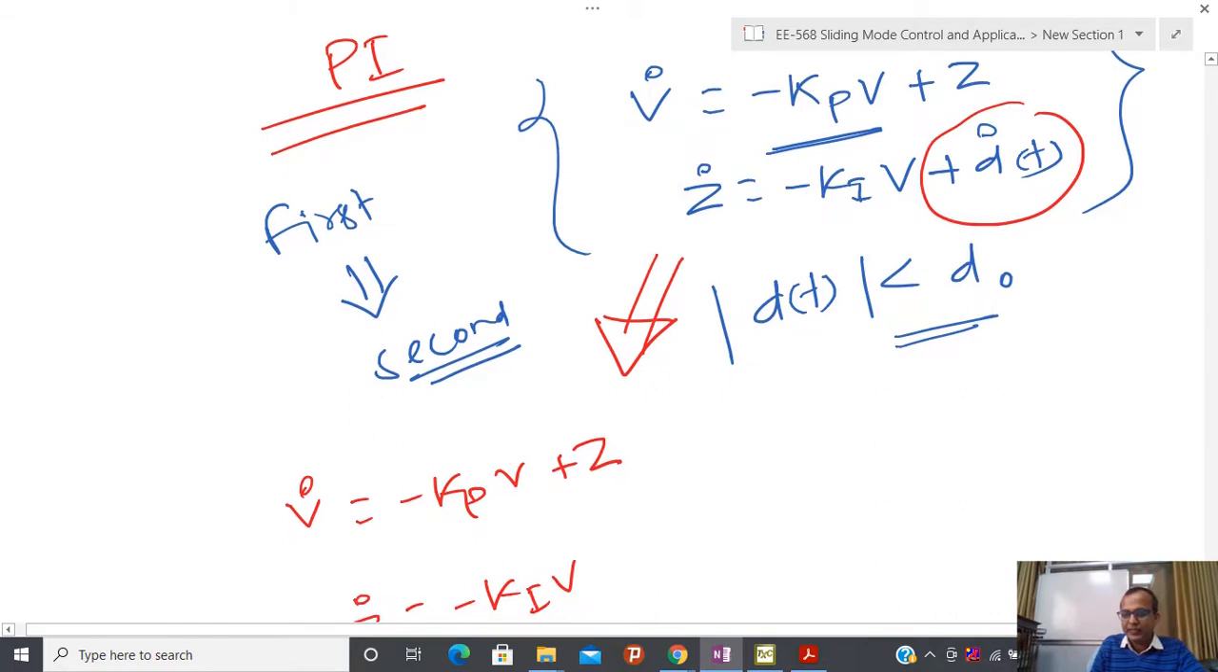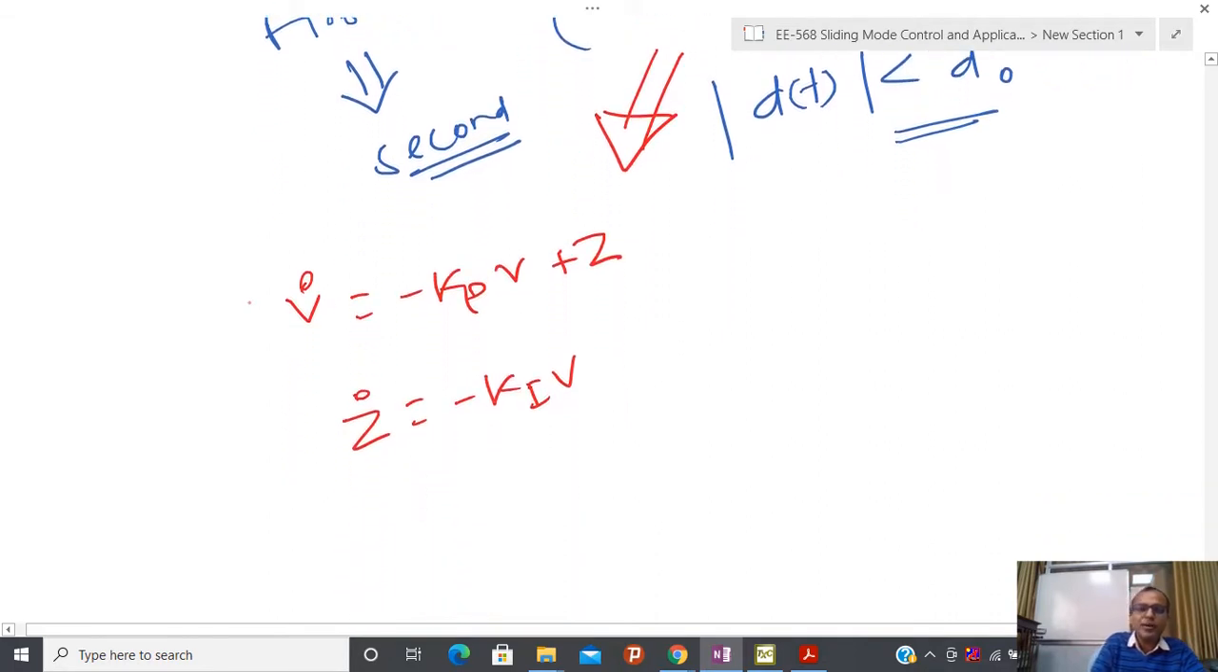What does it mean? It means that if you apply some kind of PI control and you have a non-vanishing constant disturbance, then in the higher dimensional coordinate frame you have no disturbance. It means that if you design Kp and Ki such that V equals 0 and Z equals 0, it is possible to maintain the equilibrium point in presence of disturbance.